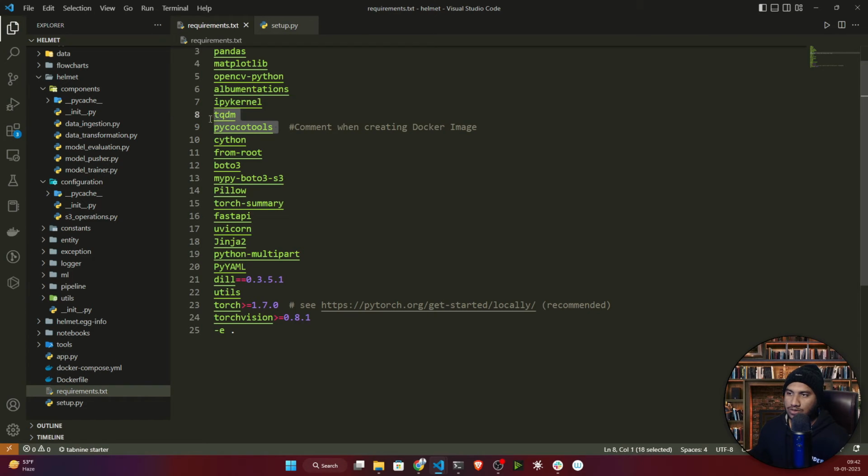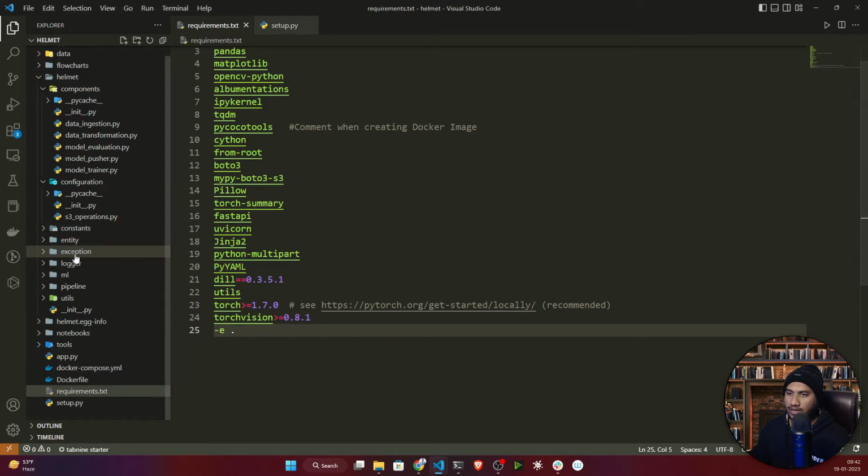So make sure this Microsoft C++ tool is installed in your system, if you're using a Windows machine. Then it will be able to install. If you get that kind of Microsoft C++ error, just copy the error and search in Google, and you will get the solution on how to install the Microsoft C++ build tool. I just wanted to let you know this.